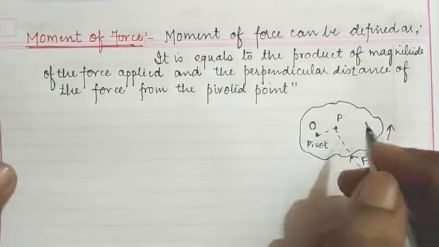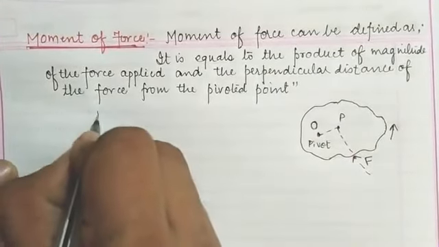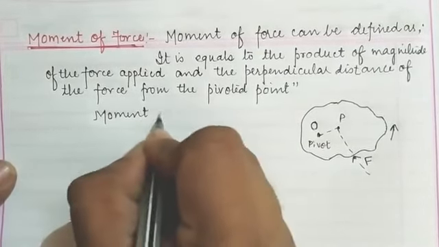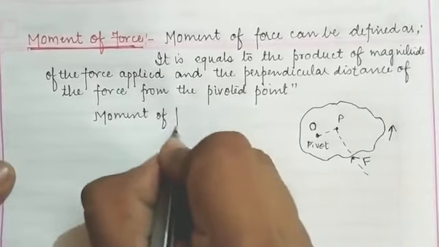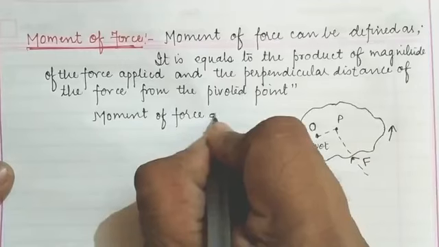So children, we can say that the moment of force about point O can be given as the moment of force about